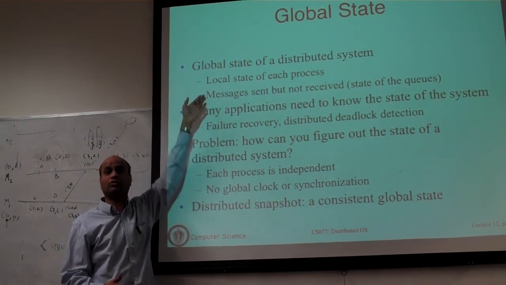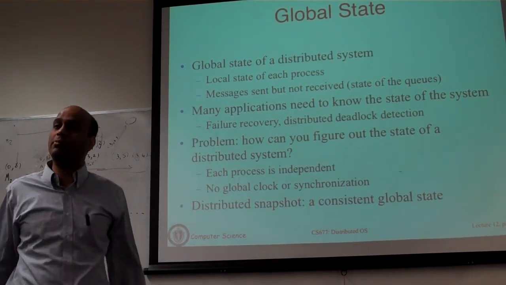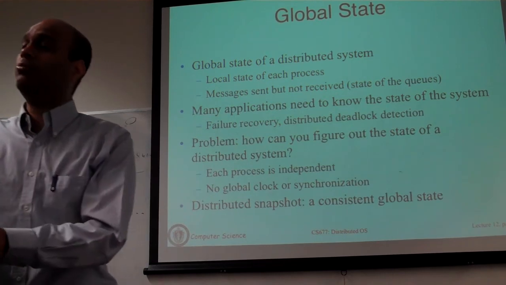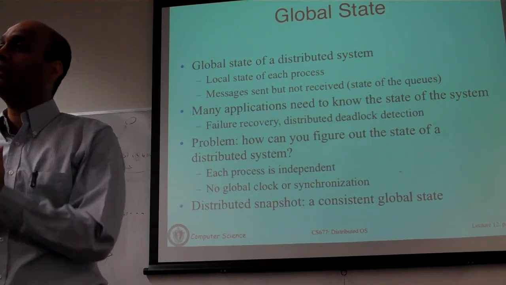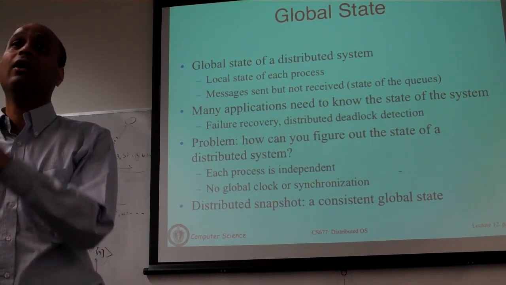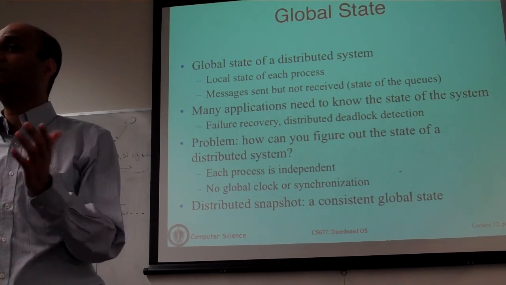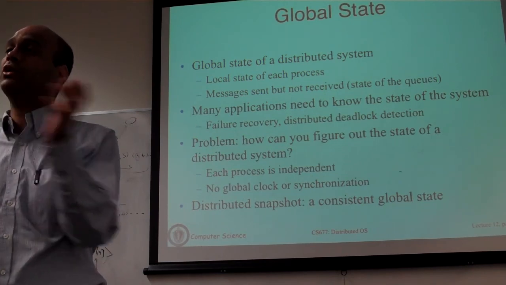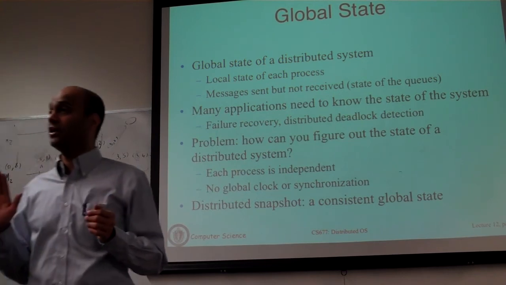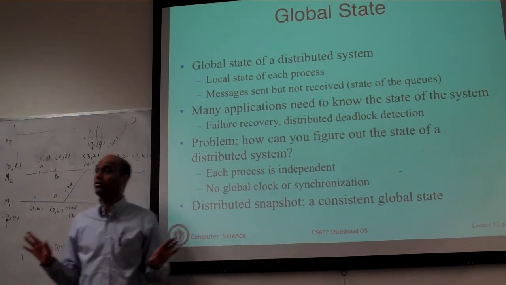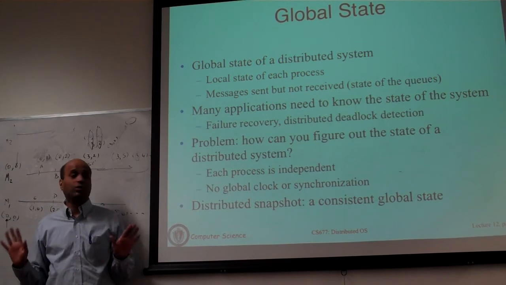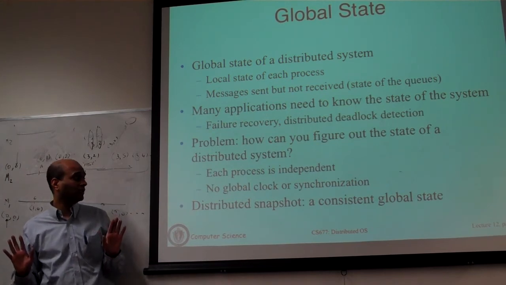What we want the process to checkpoint is whatever is your memory state or your intermediate result, and also take all the messages that have not yet been processed that are waiting, and checkpoint them. When you restart, you will essentially have the local state as well as all the messages that are in transit. If you have captured them all, then you will be able to have some notion of what is called a consistent state.